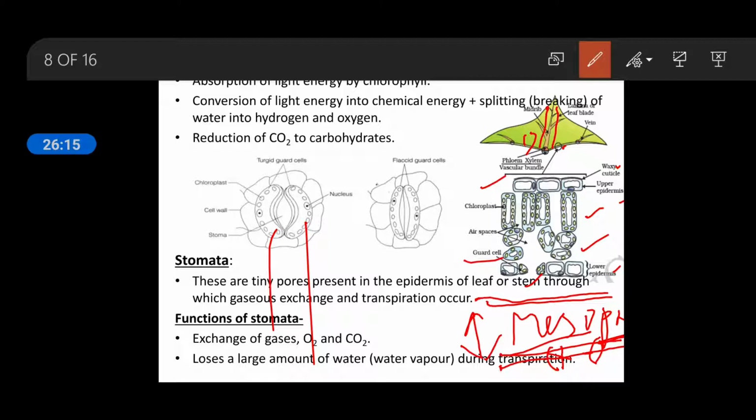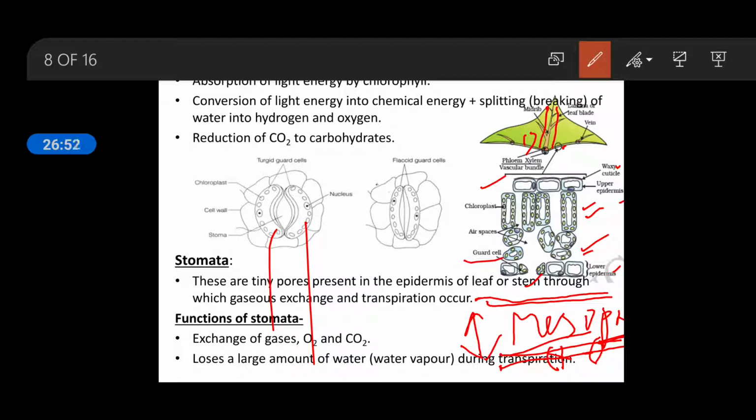are present. Okay. So you can see in these diagrams, in the palisade parenchyma, a large vacuole is present in the middle, and around the vacuole so many chloroplasts are present. Similarly, in the spongy parenchyma, in the middle of each cell, a large central vacuole is present, and around that chloroplasts are present. Spongy cells contain large air spaces.